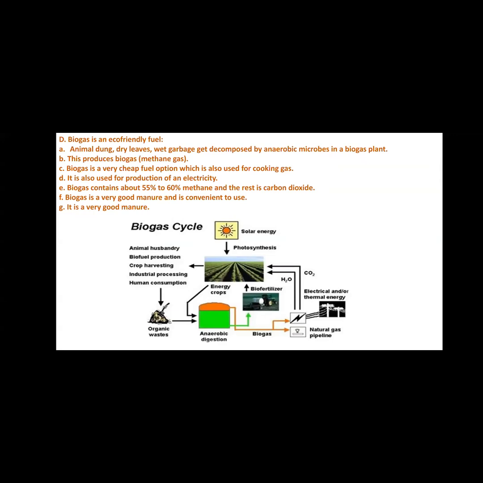These are some points, so we can call biogas a friendly fuel. It is made up of eco-friendly, biodegradable material like animal dung, dry leaves, wet garbage, etc. It produces methane gas, which is a fuel for cooking purposes, production of electricity, etc.